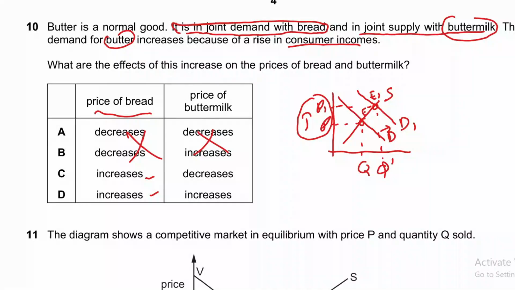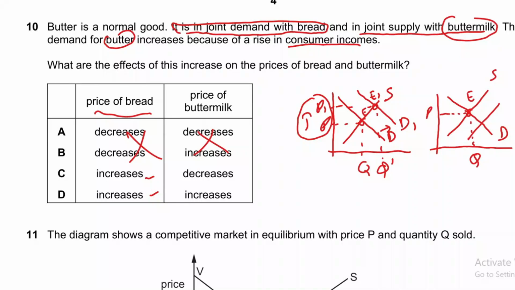Now moving to buttermilk, what will happen to the price of buttermilk? When more butter is supplied, meaning the more butter we extract from milk, the more lassi will be produced. So the supply of buttermilk will increase because of the increase in supply of butter.